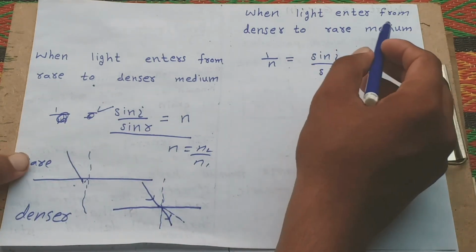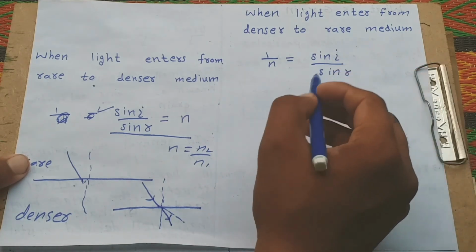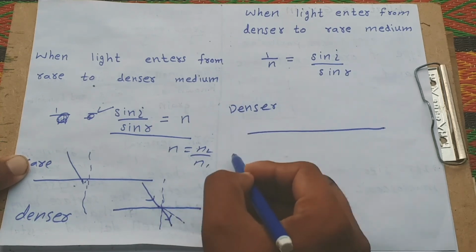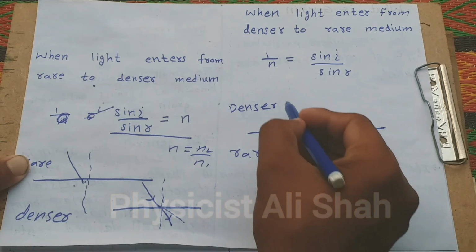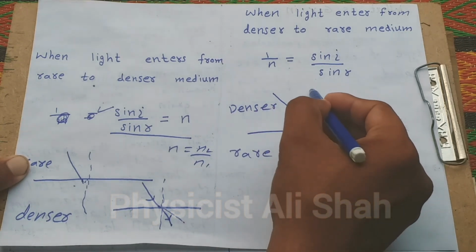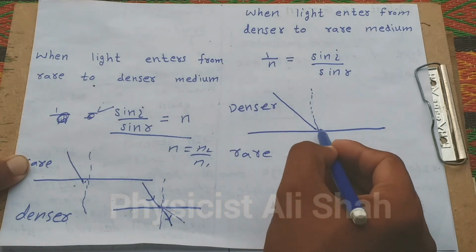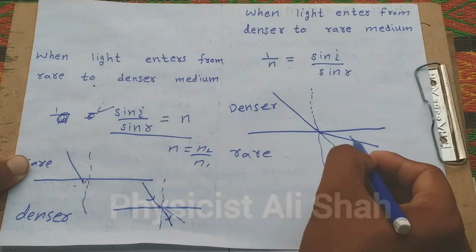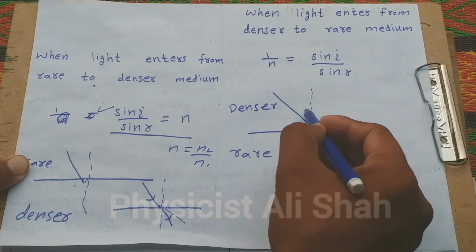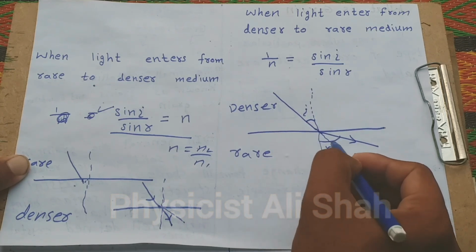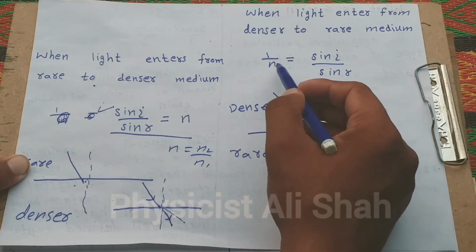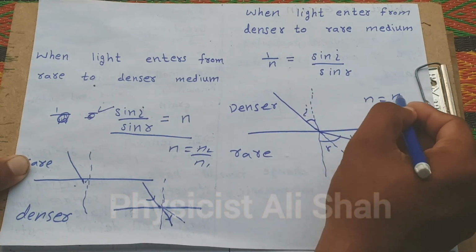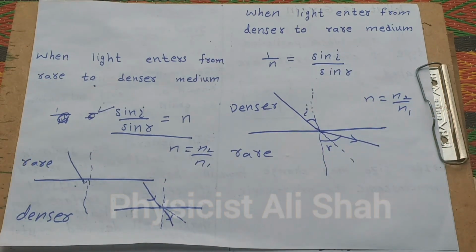But when light enters from a denser to a rare medium, then the light bends away from the normal. This is the denser and rare medium, and this is the incident ray falling, and it bends away from the normal because it enters from denser to rare. That is the reason it bends away. Then in this case, 1 over n is equal to sine i over sine r, and n is equal to n2 over n1. Okay, understand? Clear?